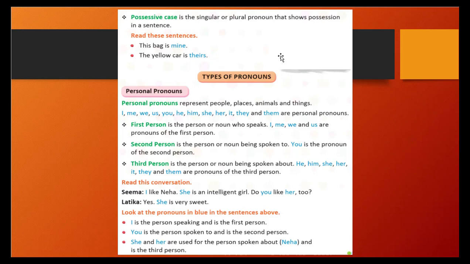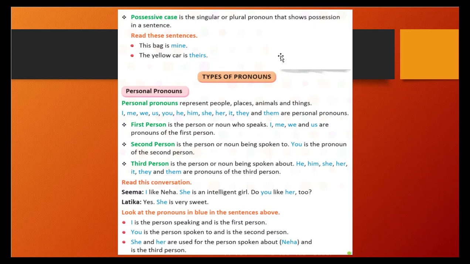So in the place of Latika, we have used you. "Do you like Neha?" It is a little clumsy, right? So in the place of Neha, we will use her. And Latika replies, "Yes, she is very sweet." So she is Neha. So we have used the third person.